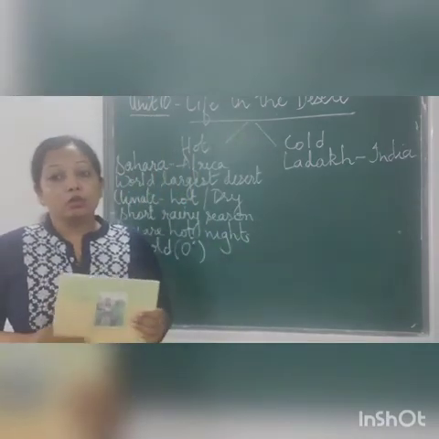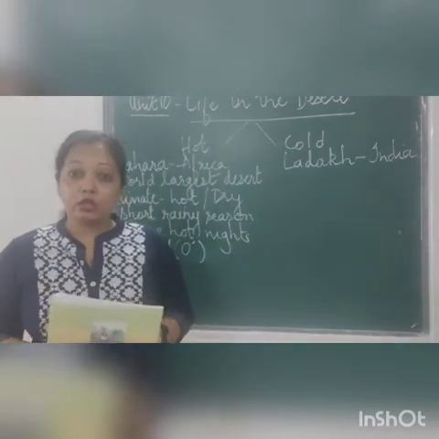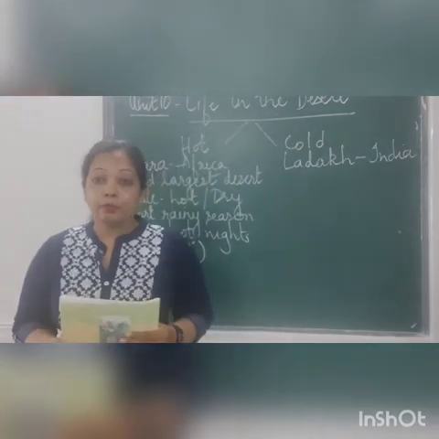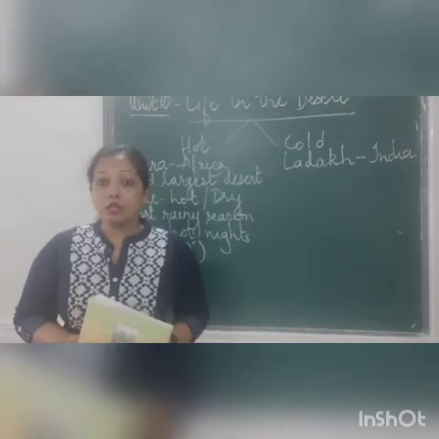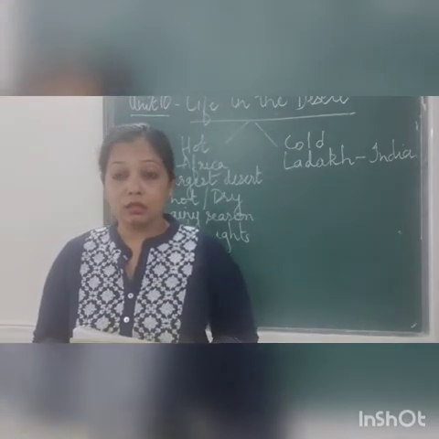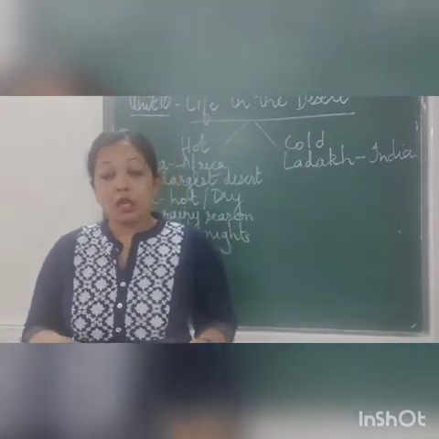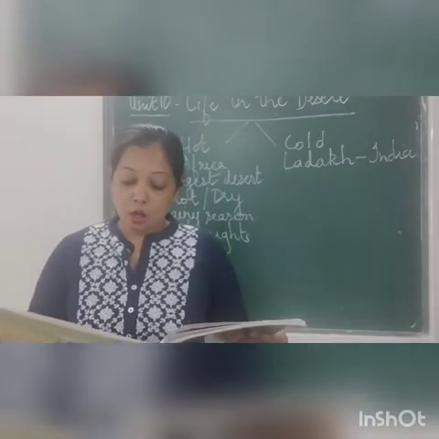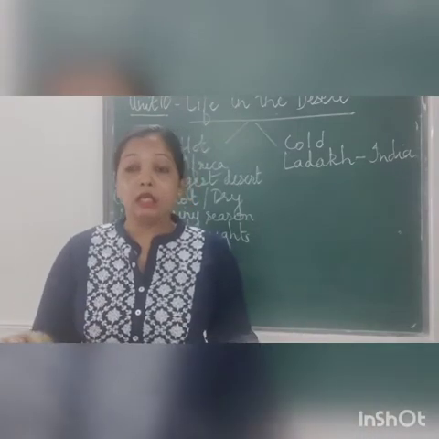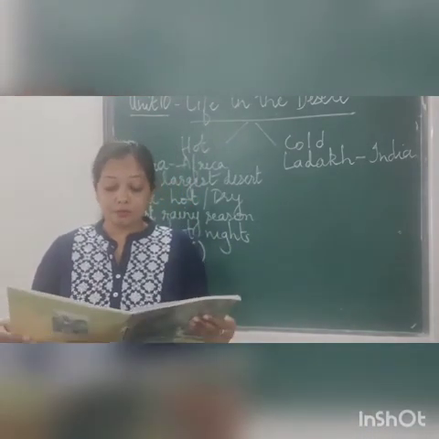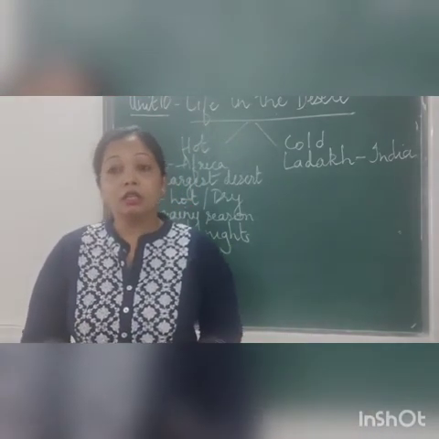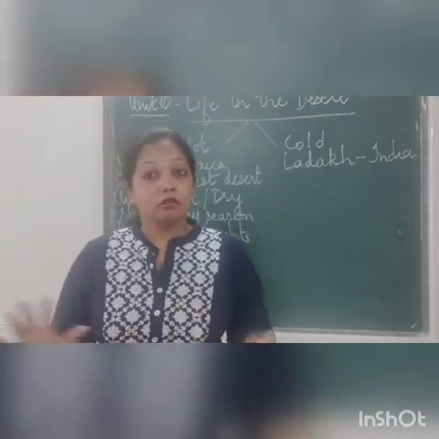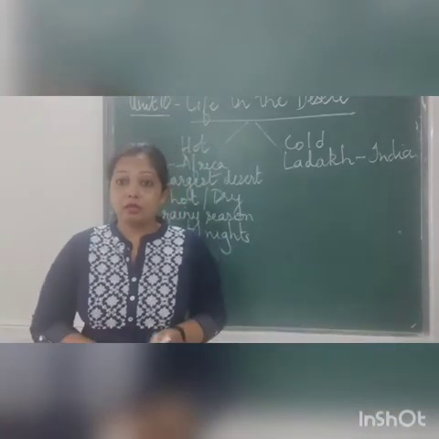The hot desert Sahara is located in the continent of Africa, and it is the largest desert in the world. And why is it the largest? Because it covers a lot of area, 8.54 million square kilometers. The Sahara touches 11 countries, so you can imagine how big this desert is.